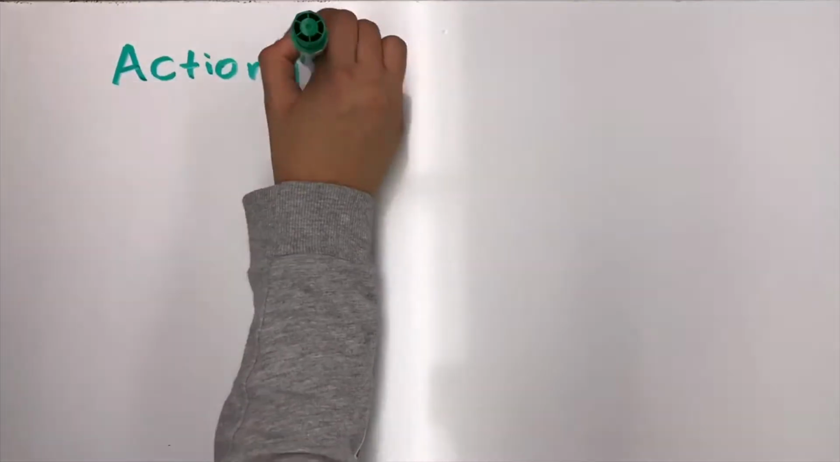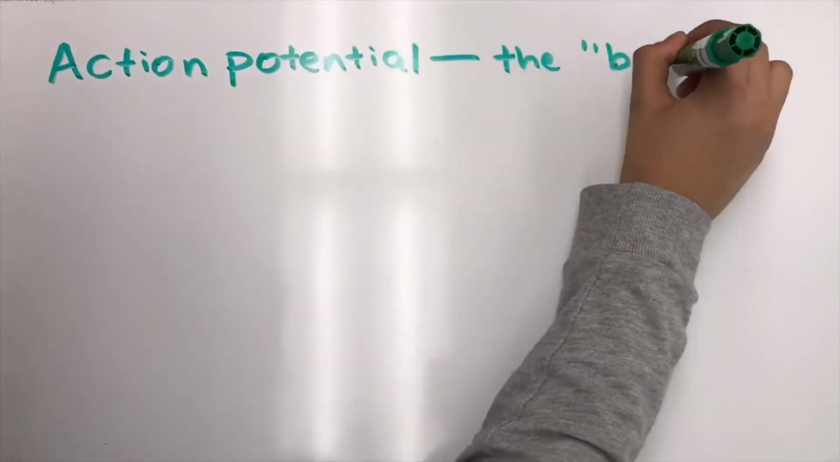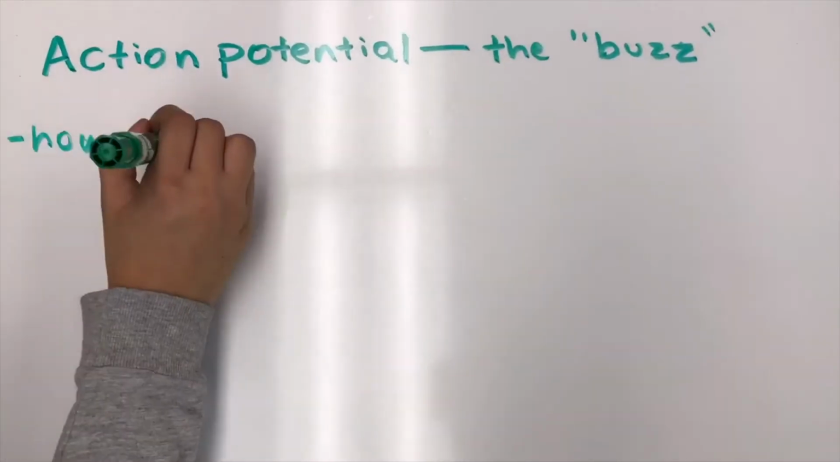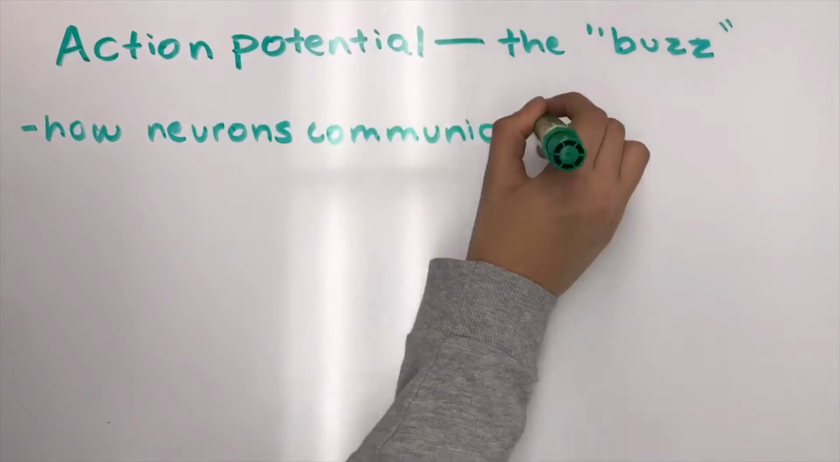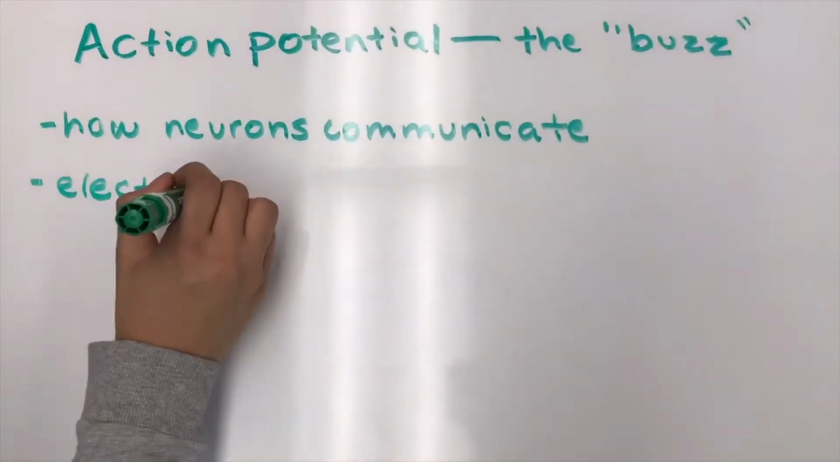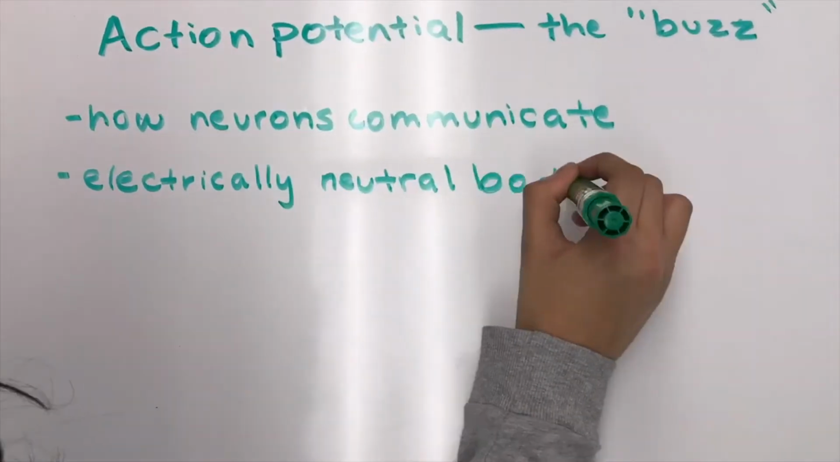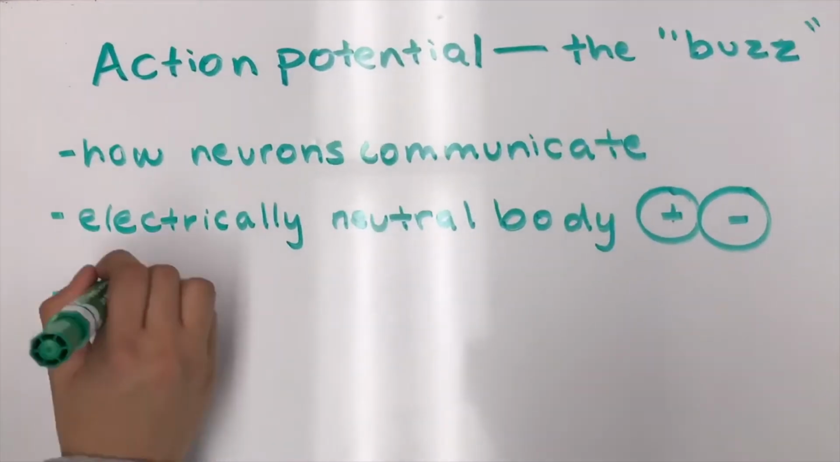1, action potential is the buzz you feel. 2, it's how neurons communicate. 3, it has an electrically neutral body. 4, it's needed to separate to build potential.